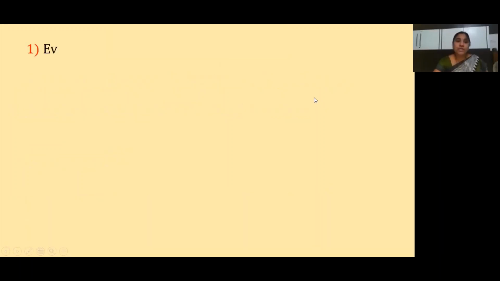Okay, so let us see the first question for today's session, children. Evaluate the integral of e to the power of root x dx on the open interval (0, infinity). So what is the first question, children? Evaluate the integral of e to the power of root x. For this kind of sum, how to solve? Let us see, children.